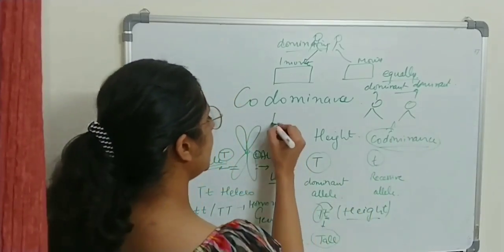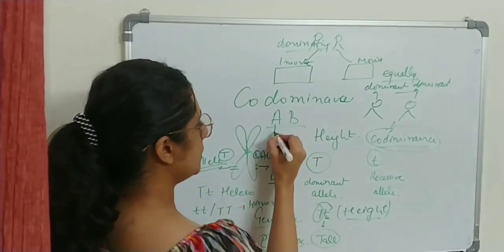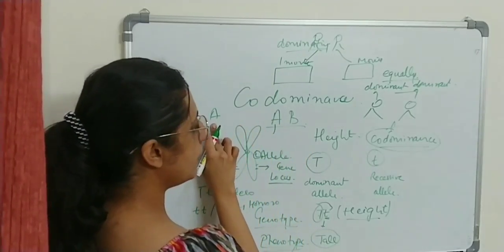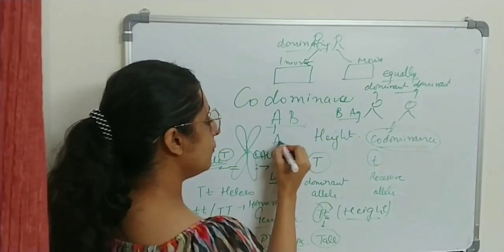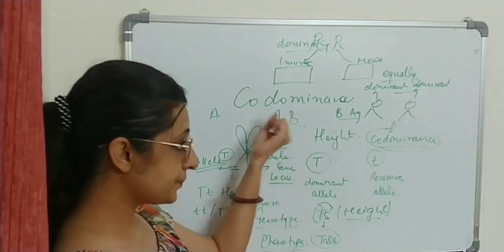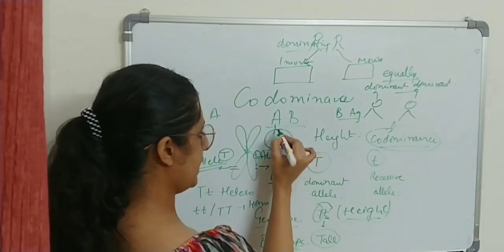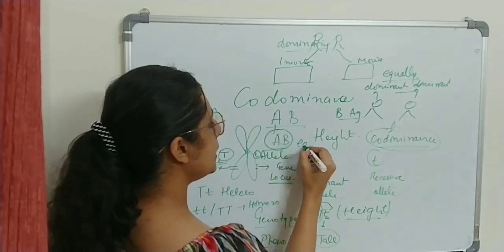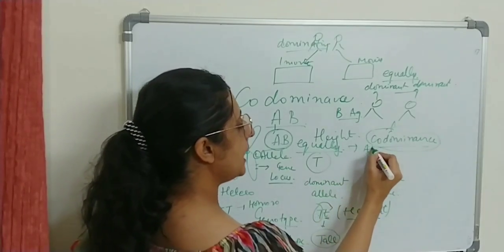For example, AB blood group. If only A antigen is present, it is the A blood group. If only B antigen is present, it is the B blood group. But if both A and B antigens are present, nobody is able to dominate over the other, so they will co-dominate, equally express themselves, and the blood group will be AB blood group.